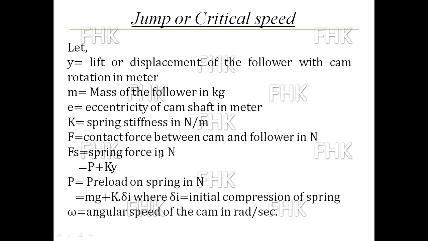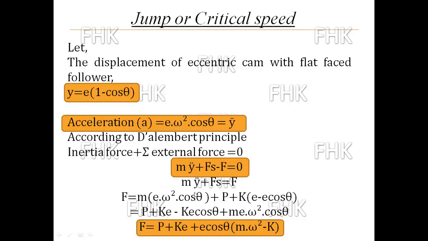Fs is the spring force in Newton, which is equal to P plus K into y, where K is the stiffness of the spring and y is the lift or displacement of the follower. Now P is nothing but the preload on the spring in Newton, which is equal to mass into gravitational acceleration, m into g, plus K into delta y, where delta y is the initial compression of the spring, and omega is the angular speed of the cam in radian per second.